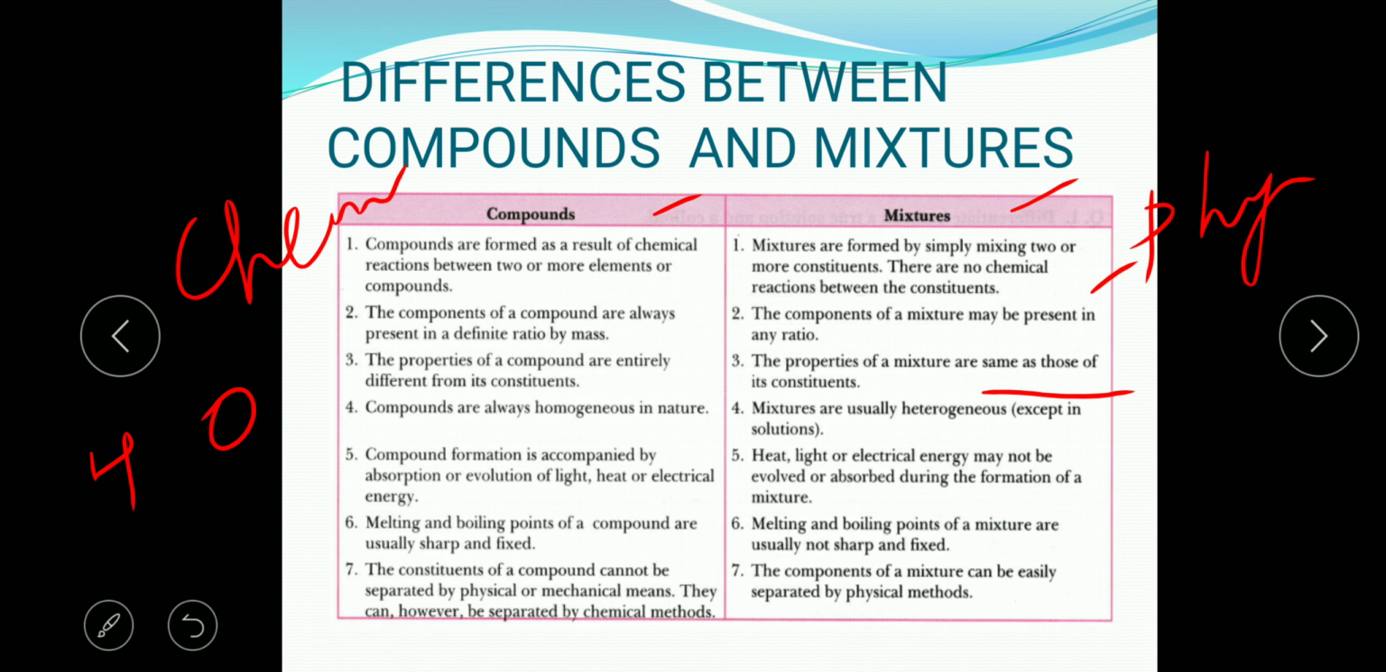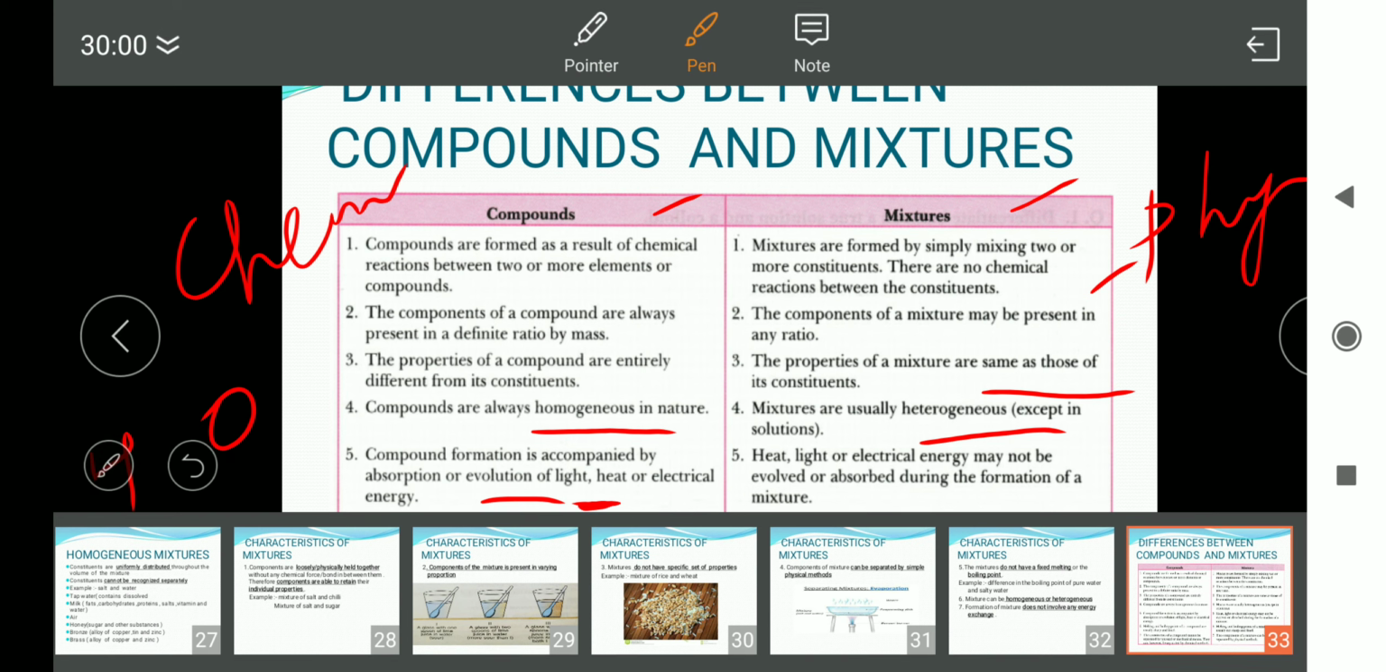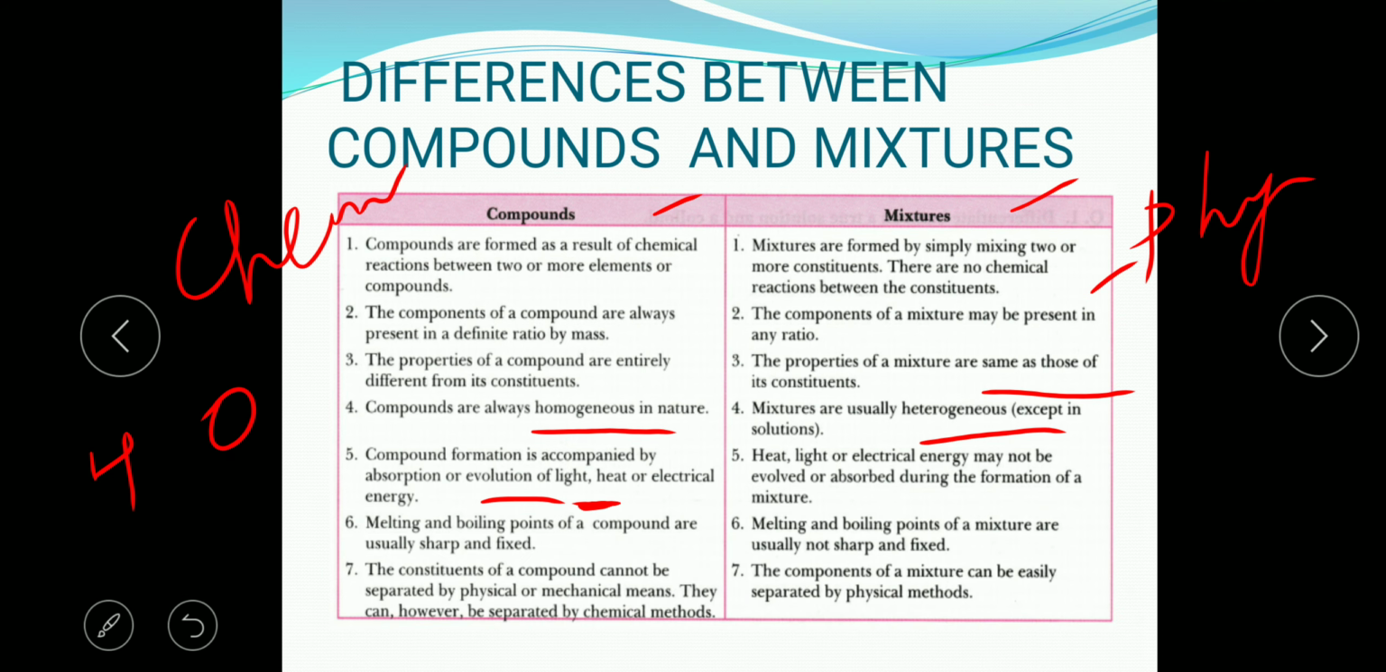Then compounds are always homogeneous in nature, whereas a mixture may be homogeneous or heterogeneous. Compound formation is accompanied by absorption or evolution of heat energy as well as light energy and chemical or electrical energy, whereas heat, light and electrical energy is not evolved or absorbed during the formation of a mixture. A mixture does not have a fixed melting and boiling point, whereas compounds have a fixed melting and boiling point.